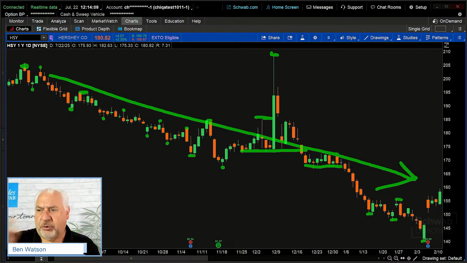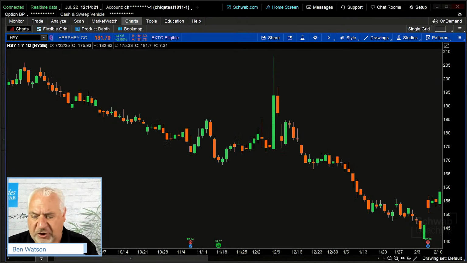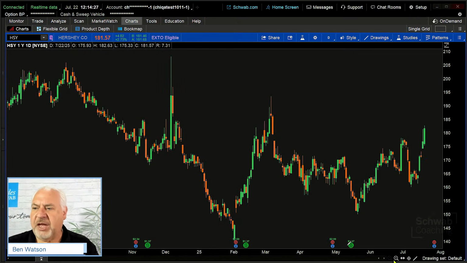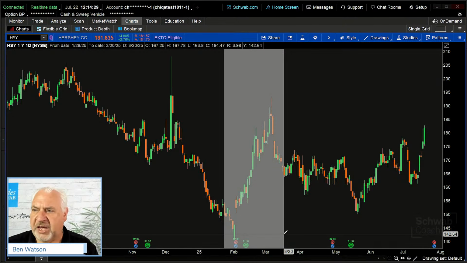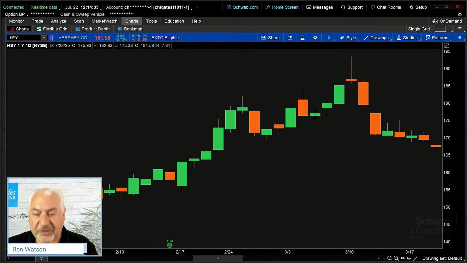Because in order for us to have a low that is lower than a previous low, we've got to understand where the previous low is. We've got to understand where the previous high is, right? Likewise with an uptrend, because if we were to take that annotation off of there and zoom out in our time frame, and we now go to this time frame here from the end of February on up into kind of middle March, now we have an uptrend, right?